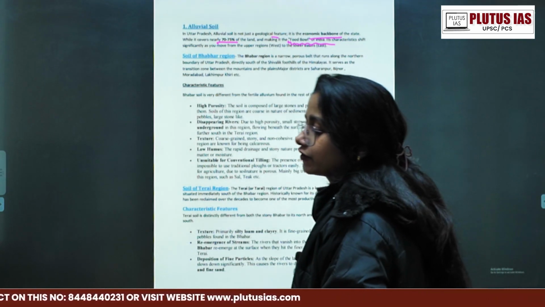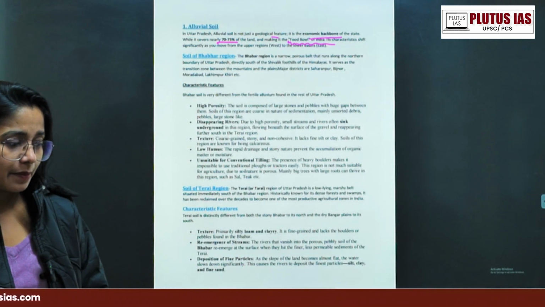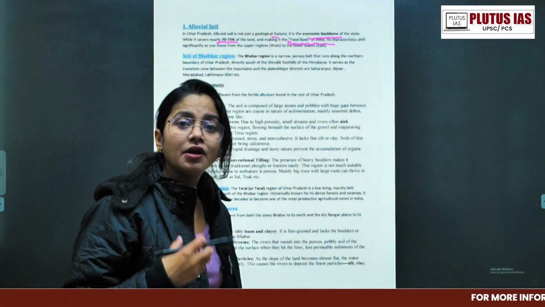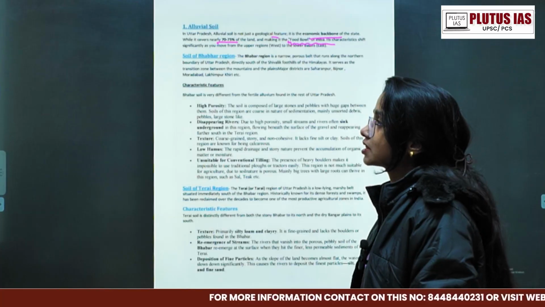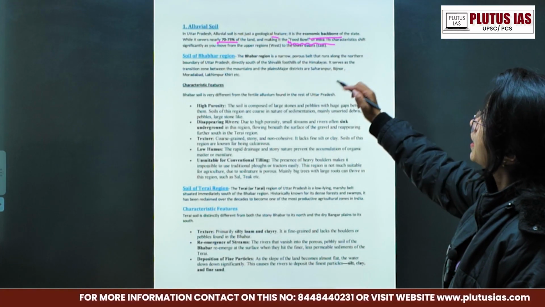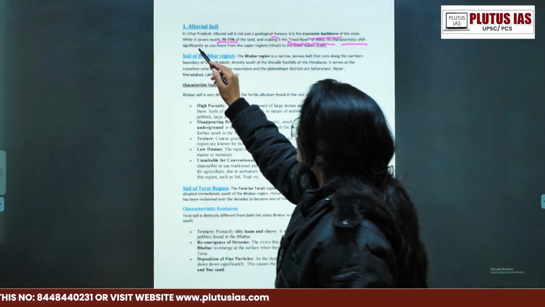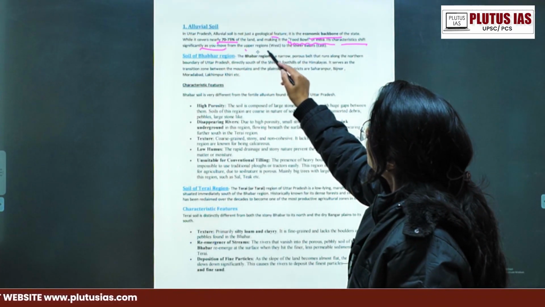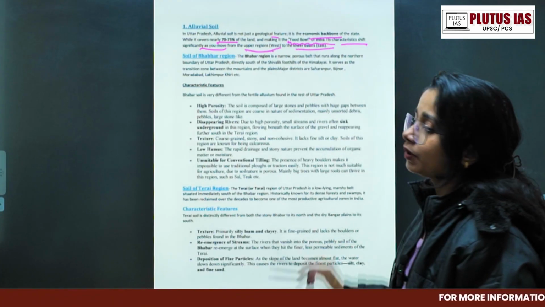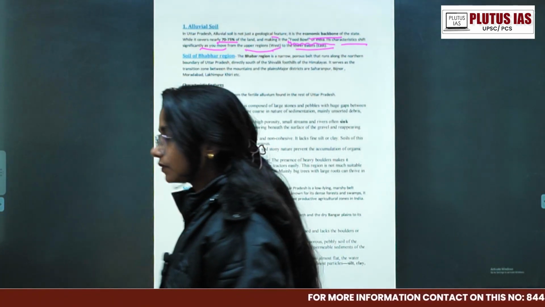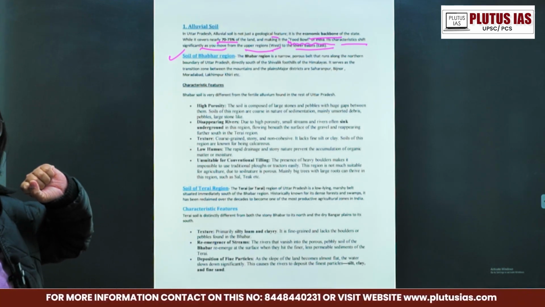Such kind of key terms when you use in your examination, then the examiner understands that you have the proper understanding, and key terms also give you brownie points in your mains answer copies, right? So making it the food bowl of India, its characteristics shift significantly as you move from the upper region, right? That's your Bhangar region, or the west, to the lower basins of the east. Got it? Then soils of the Bhabar region. Now that is a distribution we are going to talk about.